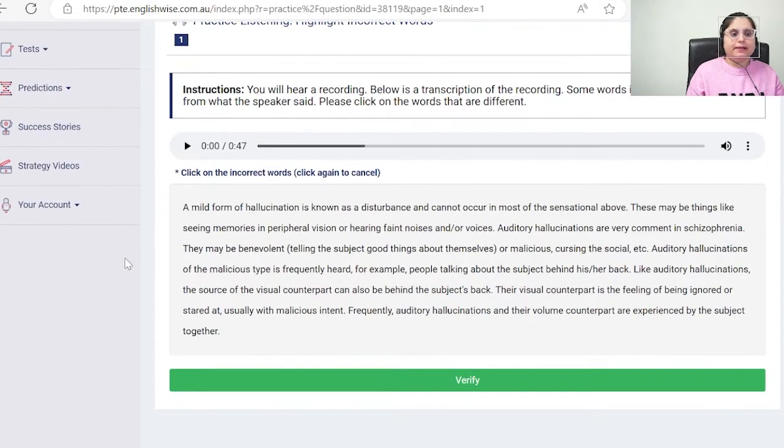So this is the paragraph as you can see. Read the instructions. You will hear a recording. Below is a transcription of the recording. Some words in the transcription differ from what the speaker said. Please click on the words that are different. So I'll play the recording, but in exam it will be played automatically and you have to just select. Let's do it together.